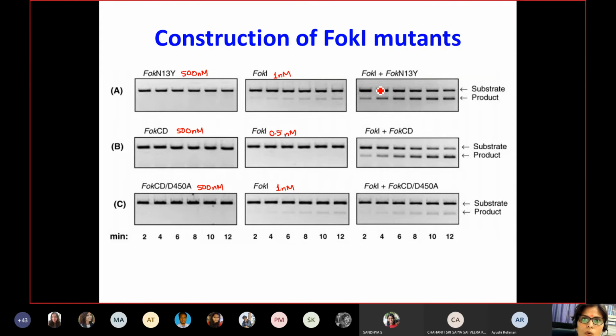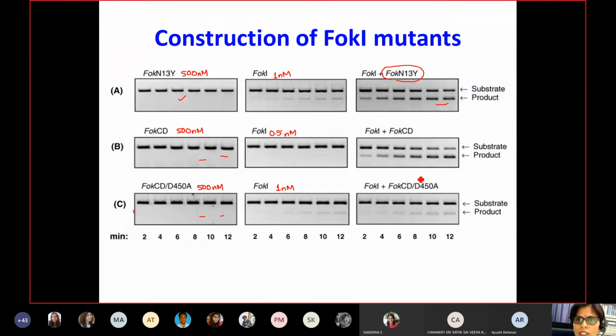That means only in the supplementation assays, individually they are not able to produce any products. There is no product because all these three mutants are catalytically inactive. But FokI by itself is able to produce products in a small amount, and this small amount is favored by the interaction with the cleavage domain. So when you add the mutant enzyme, you have an increment in the cleavage products.